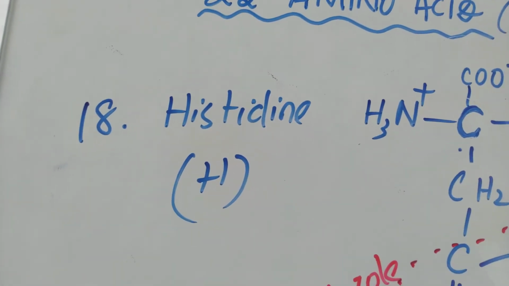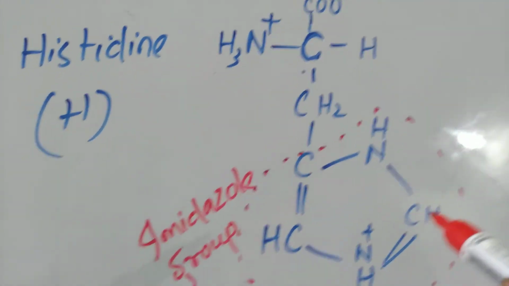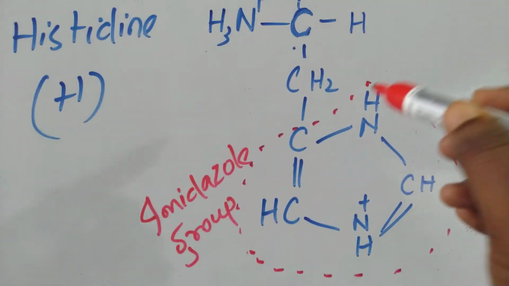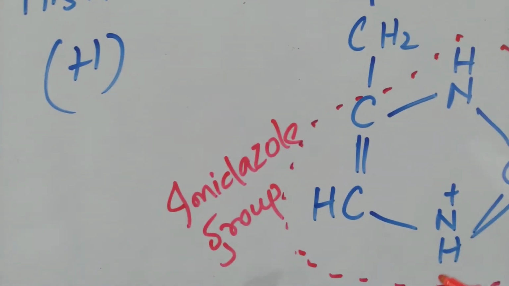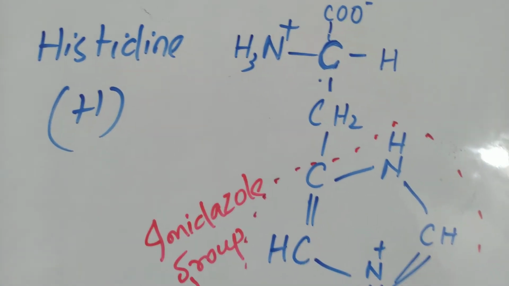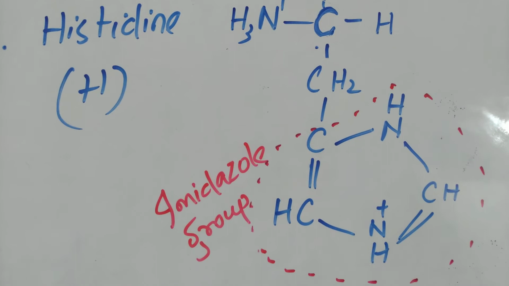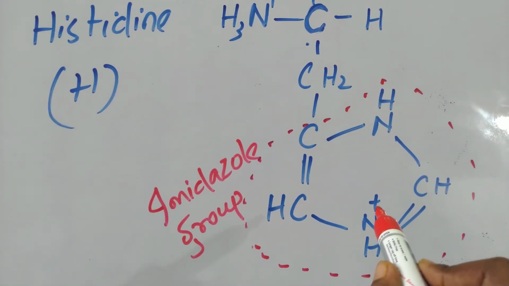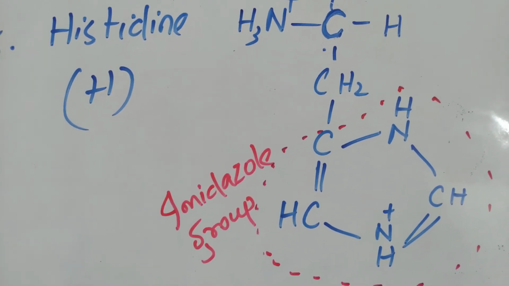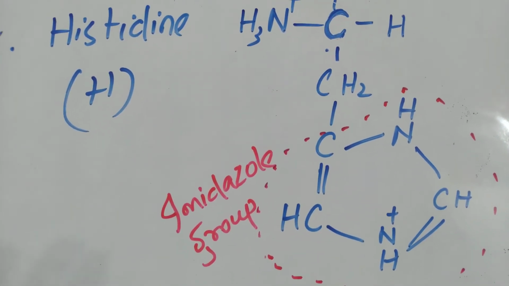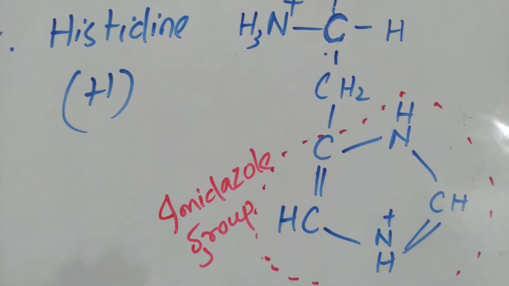The 18th one is histidine, which is denoted as H, and the structure contains 1 methyl group as well as 1 imidazole group, right? So you can remember the imidazole group containing amino acid is histidine, and you can see again 1 positive charge here, so it is also considered a positively charged amino acid. So there are 3 amino acids we have studied here, that is lysine, arginine and histidine, right?